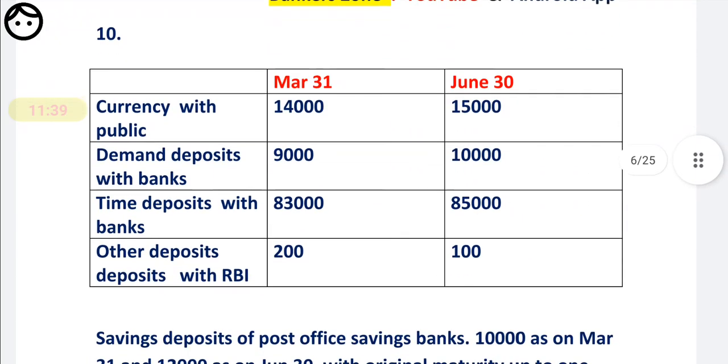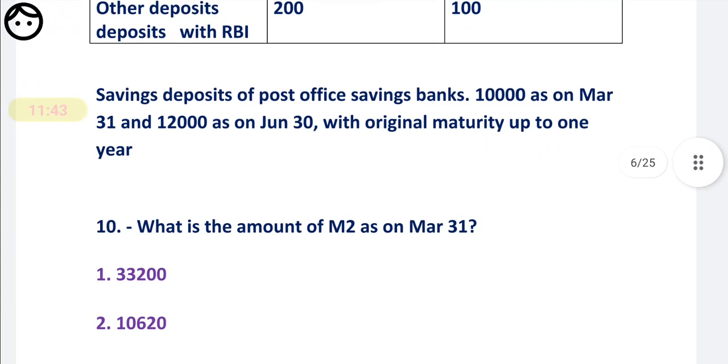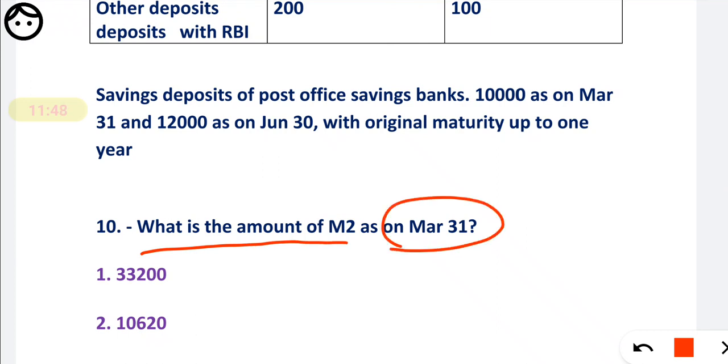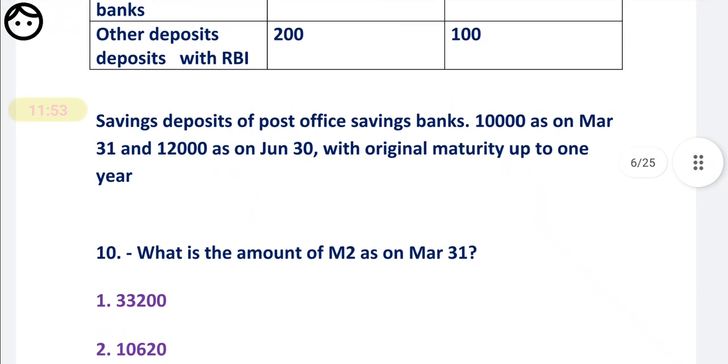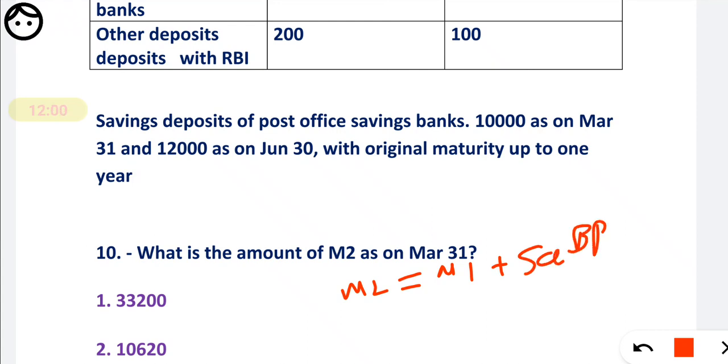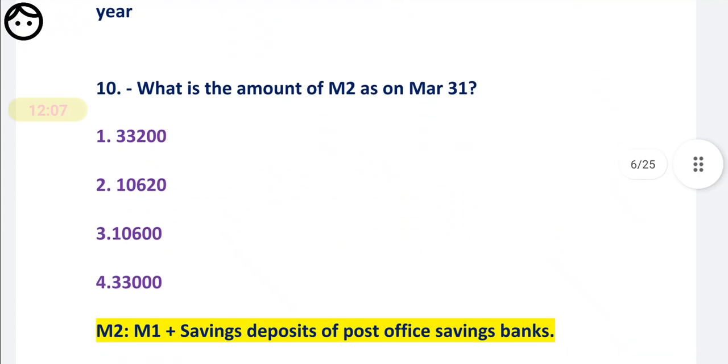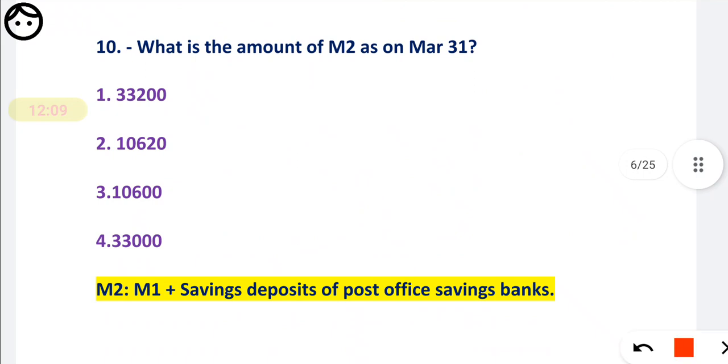Now they are asking the 10th question, same table, question number 10. See what they are asking: what is the amount of M2 as on March 31st? So what is M2? M2 is nothing but M1 plus saving deposit of the post office saving bank. Okay, that is the definition. So M1 we have already calculated, so for M2 we will just add. See here, M2 is nothing but M1 plus saving deposit of the post office.